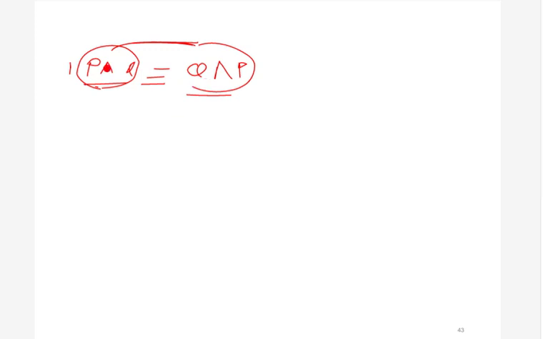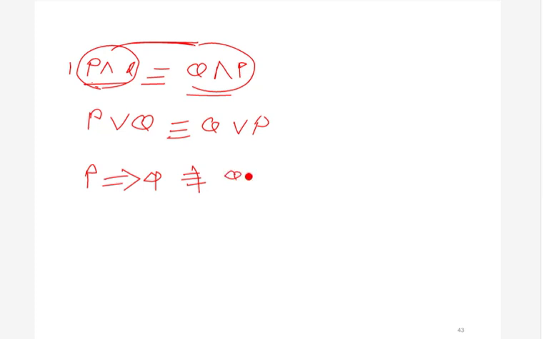Similarly, for disjunction we can do this also. Disjunction is also commutative, so p or q is the same as q or p. But this implication, p implies q, is not commutative. So we can say that p implies q and q implies p are both okay, but it is not necessary that they are equal. They may be equal, but it is not necessary. For disjunction and conjunction, it is necessary that both are the same.